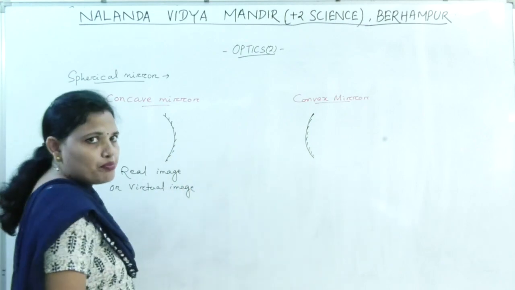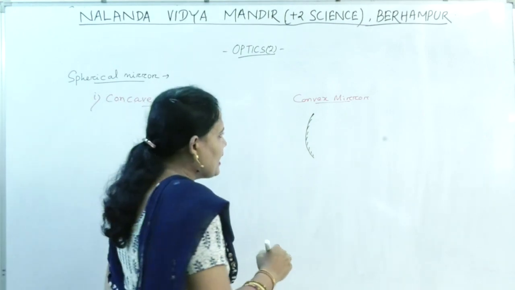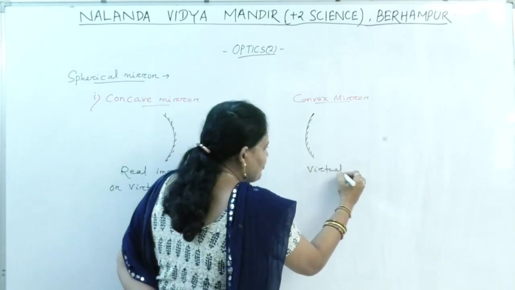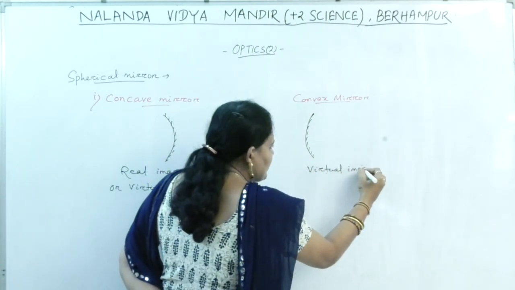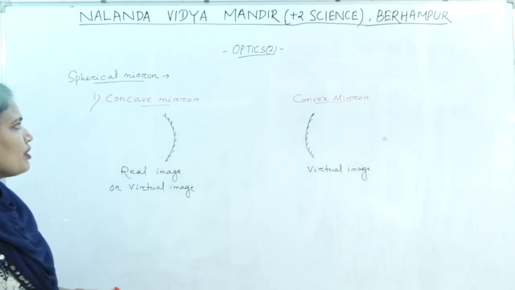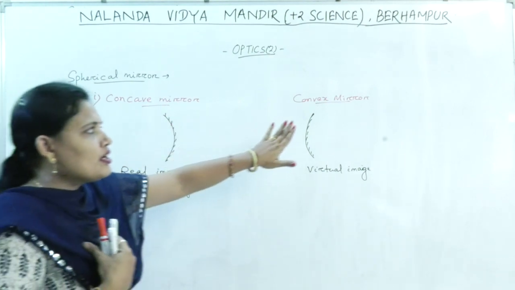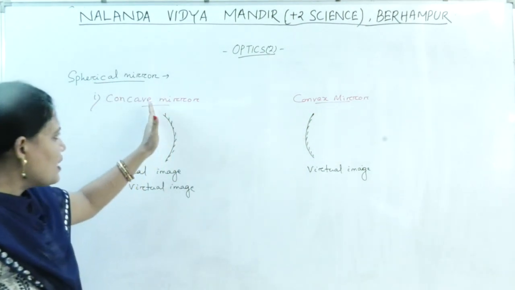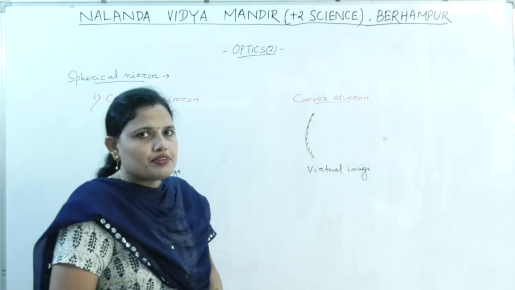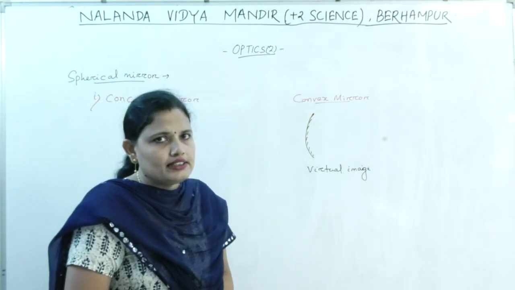But in case of convex mirror, we will see in the ray diagram, only a virtual image can be formed. I will tell in detail later. So first, are all of you clear about what is concave mirror and what is convex mirror? If the inner surface is reflecting, then it is a concave mirror. If the outer surface is reflecting, then it is a convex mirror.